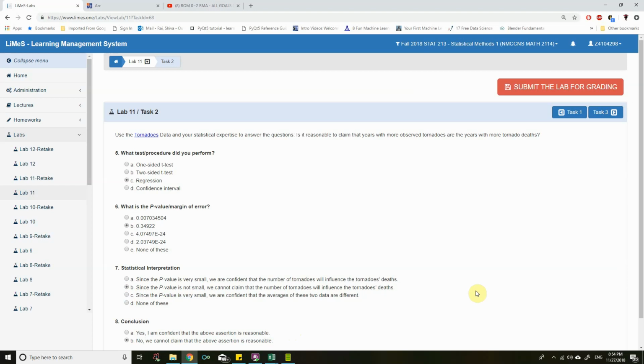So that's all. In task 3 also, use the tornadoes data and your statistical expertise to answer the question: is it reasonable to claim that on average there are more than 45 tornado related deaths in the month of April per year? In this case we should compare the average tornado deaths in the month of April for each year with a fixed number, 45. So that's why we go for a confidence interval.